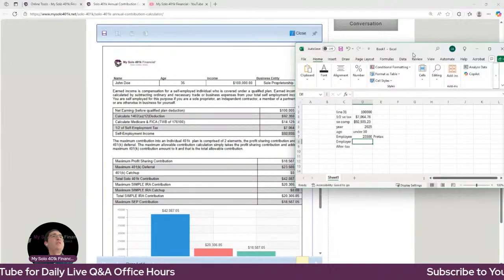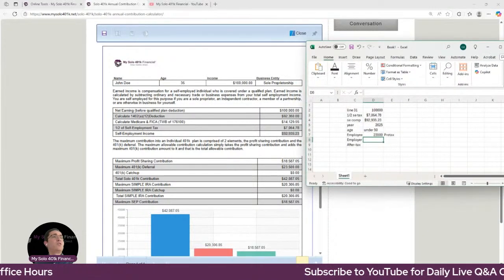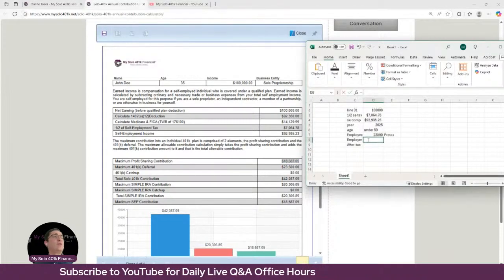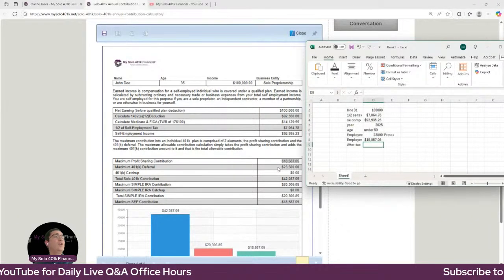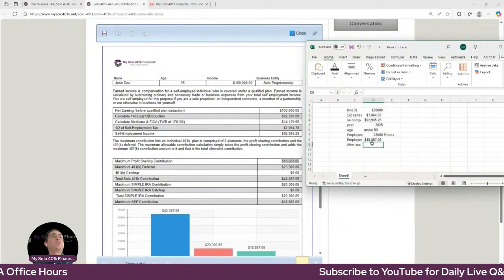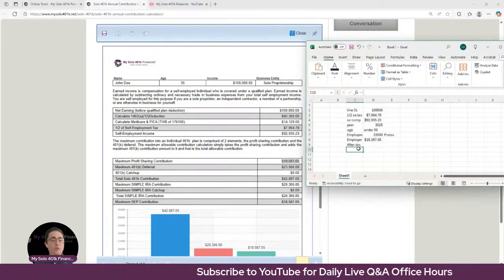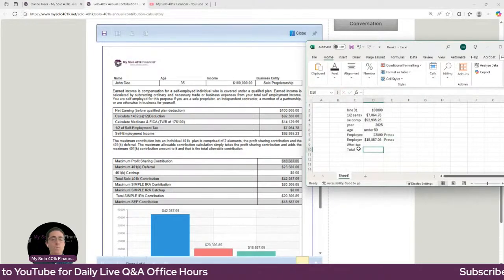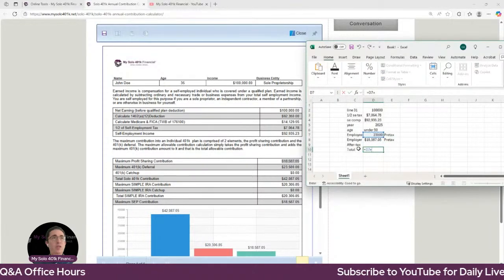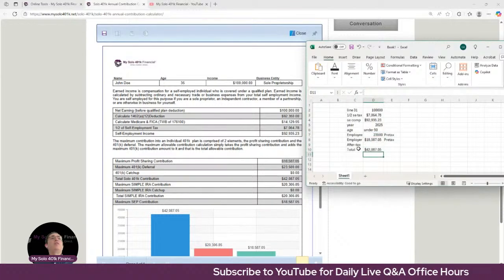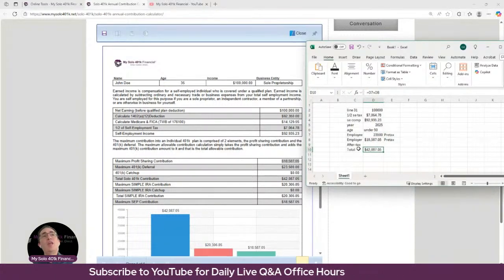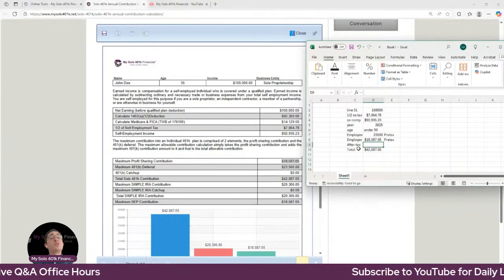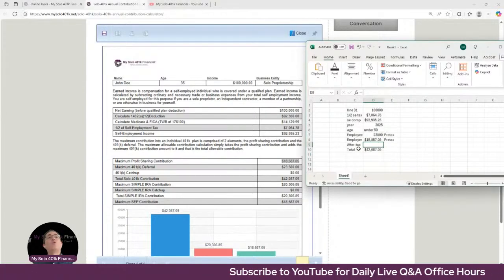They can do 20% of that same self-employment compensation figure as a profit sharing contribution. So that's this number here. The calculator calculates it. It also calculates the 23,500. So that's giving us there right now, what's the total that they've contributed? And that would also go into the pre-tax bucket. So they're doing 23.5 as an employee plus 20% as an employer. Now their total to their pre-tax is $42,087.05.